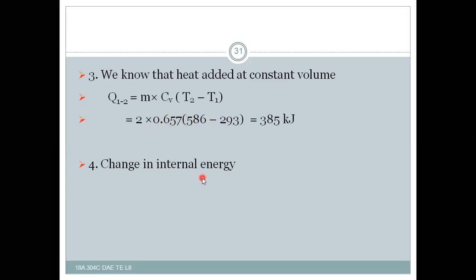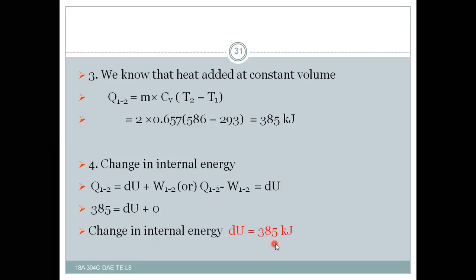Now the change in internal energy: Q1-2 is equal to dU plus W1-2, so dU is equal to Q1-2 minus W1-2, where W1-2 will become 0, so the change of internal energy is equal to the heat added. So dU is equal to 385 kilojoule.